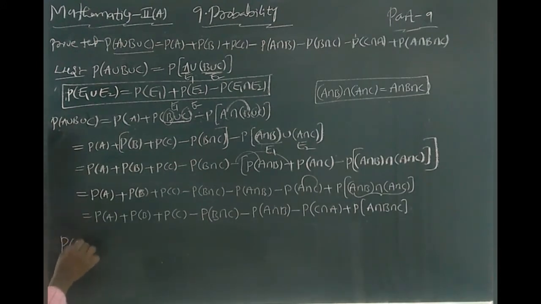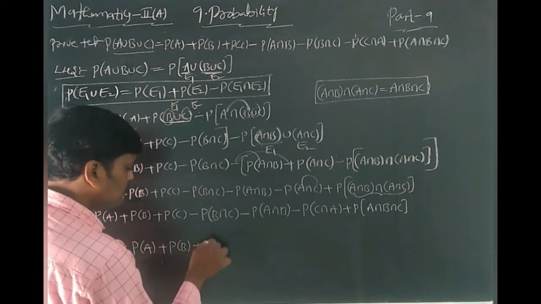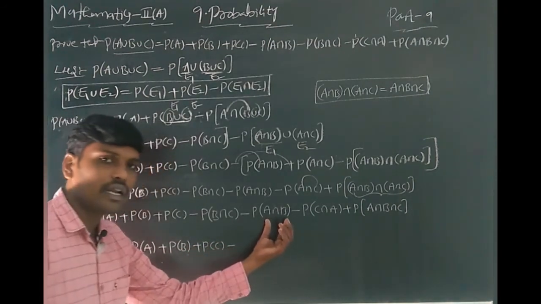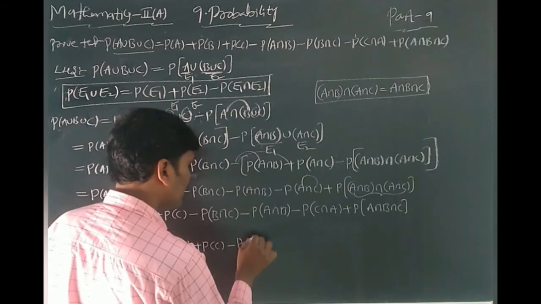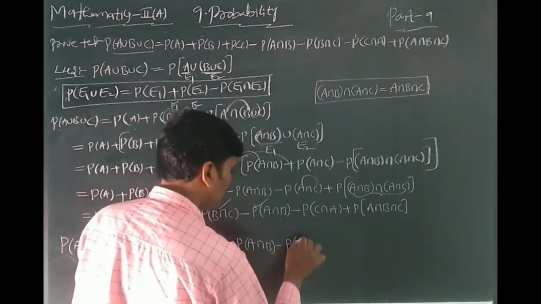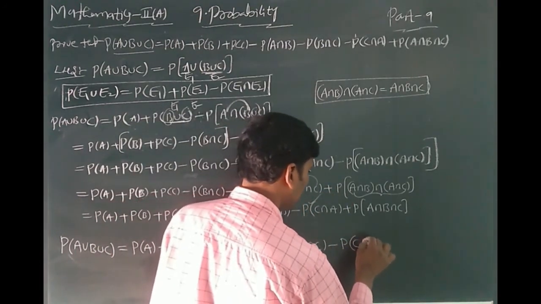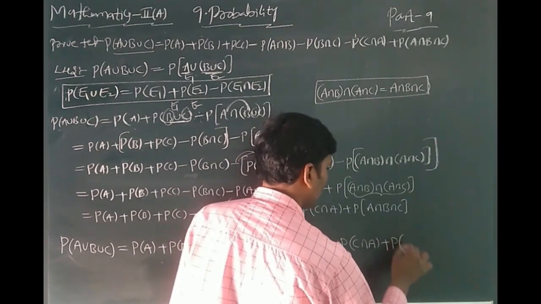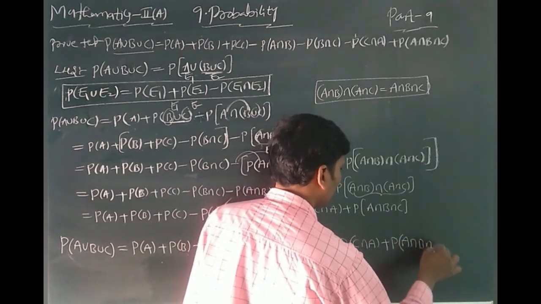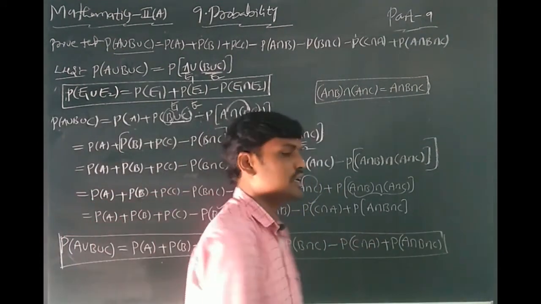P of A union B union C equals P of A plus P of B plus P of C. After that you can write minus P of A intersection B, minus P of B intersection C, minus P of C intersection A, plus P of A intersection B intersection C. This one is the P of A union B union C formula.